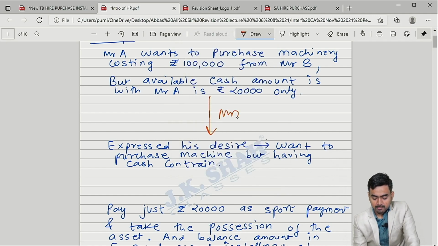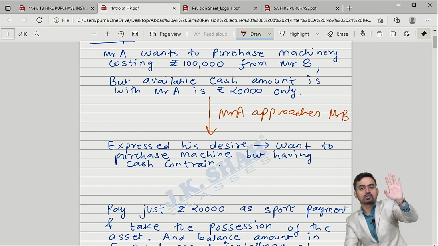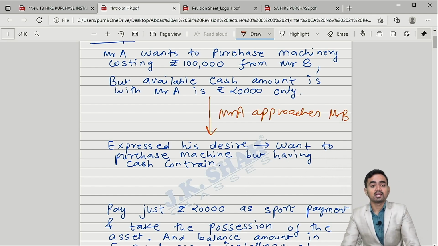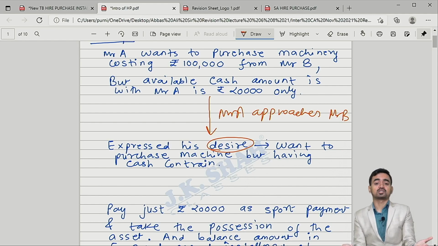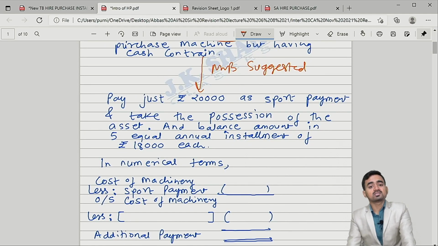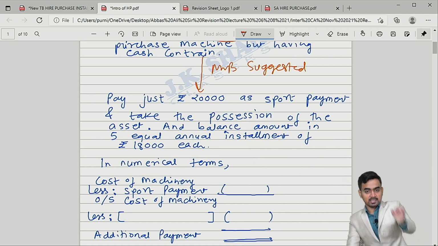Mr. A approaches Mr. B. He wants to purchase a machine worth rupees 1 lakh. Correct? Having only 20,000, he approached Mr. B and expressed his desire that he wants to purchase the machine but has a very limited amount of money. So Mr. B suggested something. What is the suggestion of Mr. B, my dear students? The suggestion is on the screen.